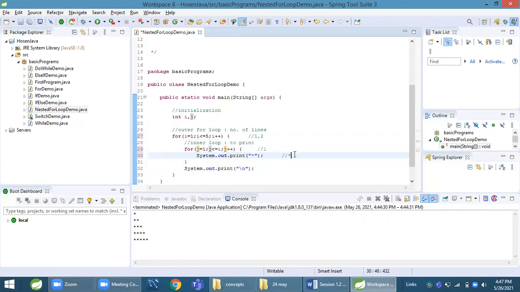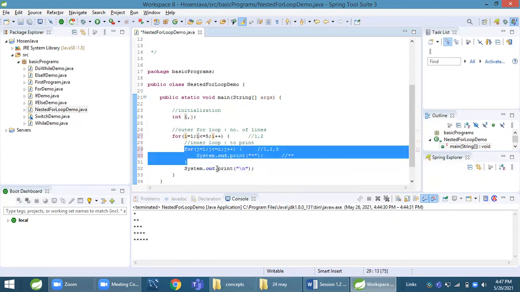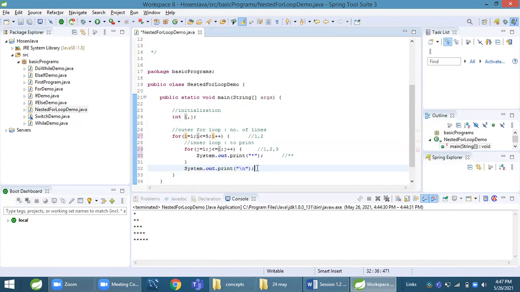Then it will print a star. j plus plus, j will be 2. 2 is less than or equal to 2, yes, the second star will print. Then j becomes 3, which is false, so it comes out of this body, and we print slash n to go to the next line.